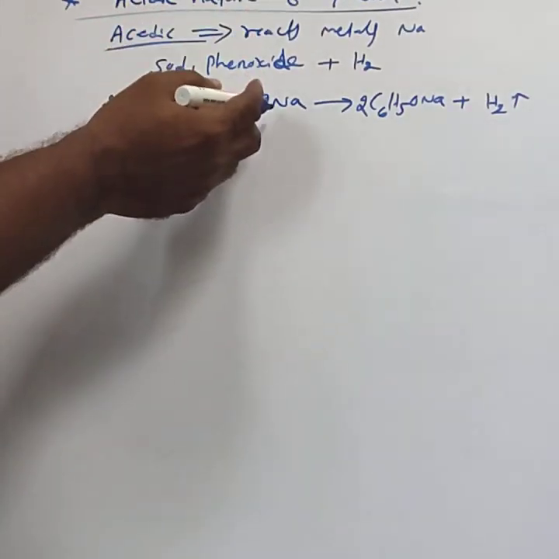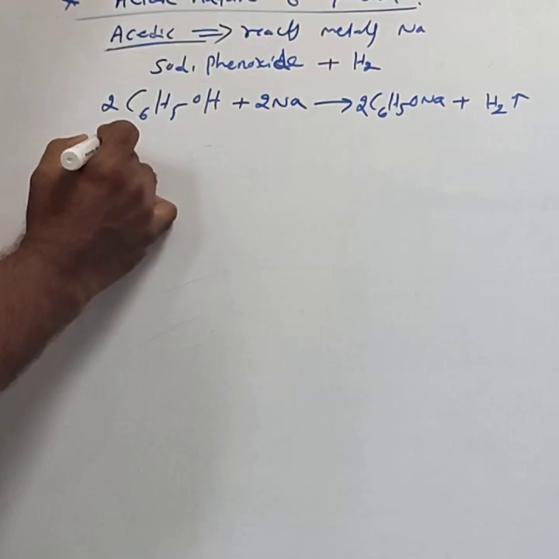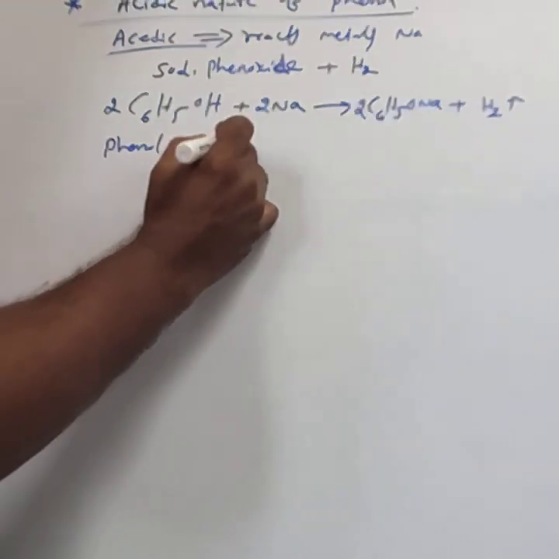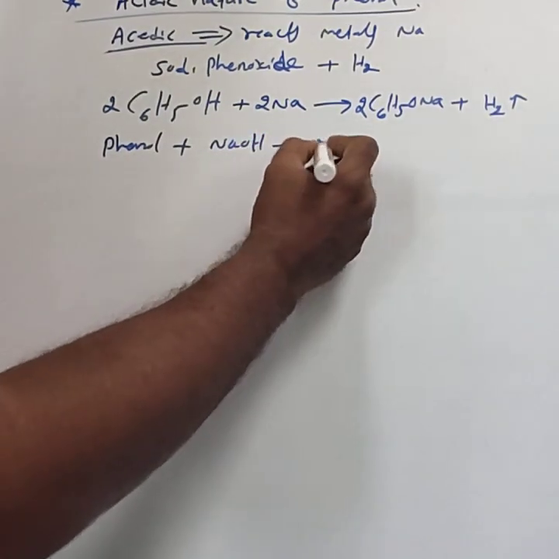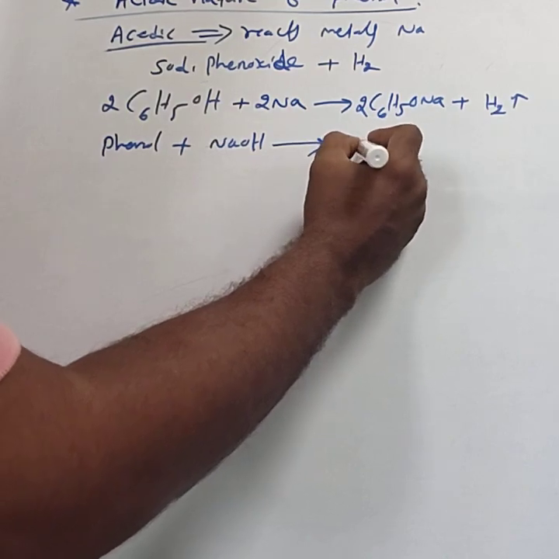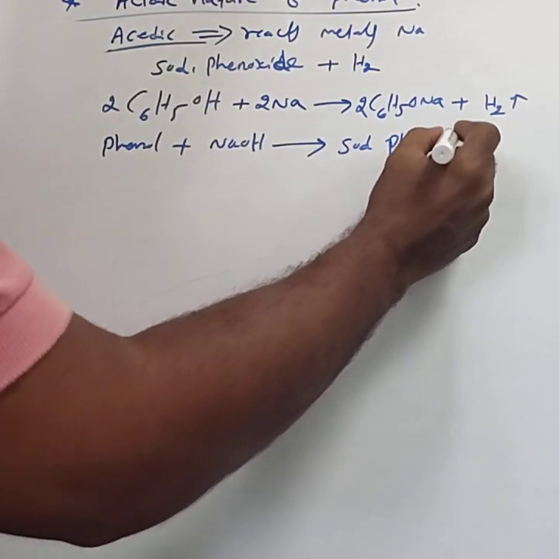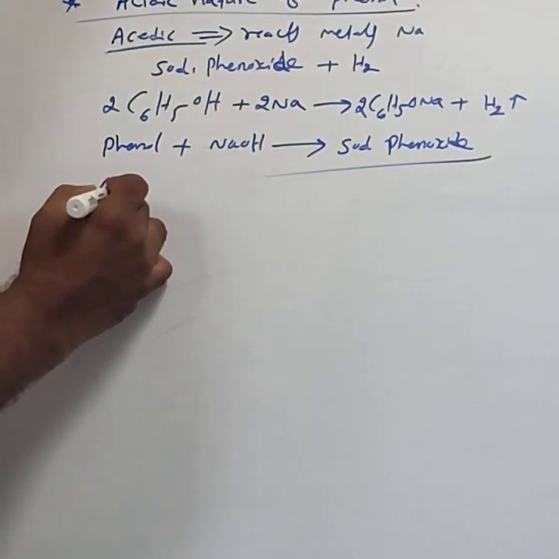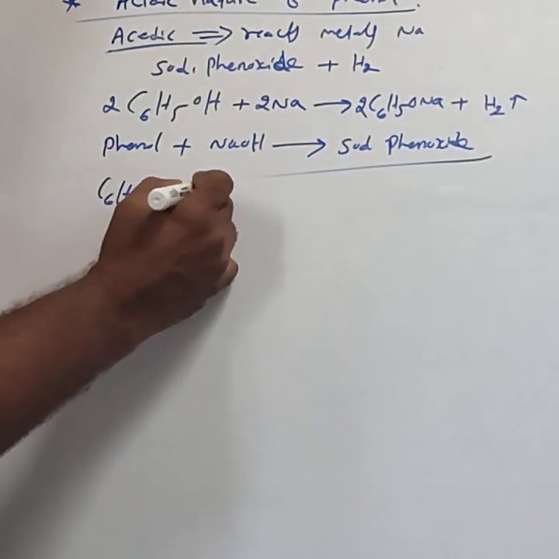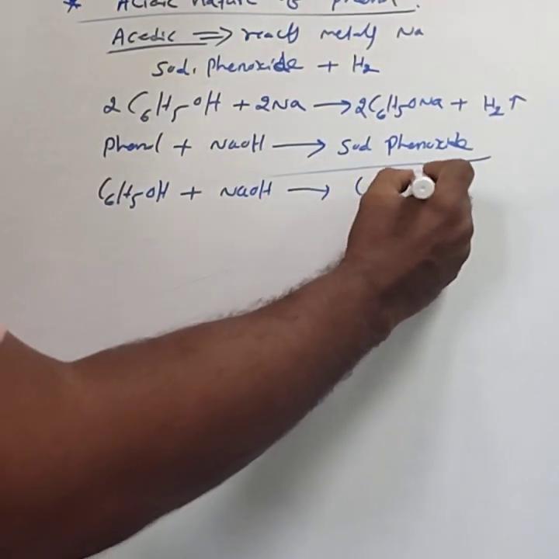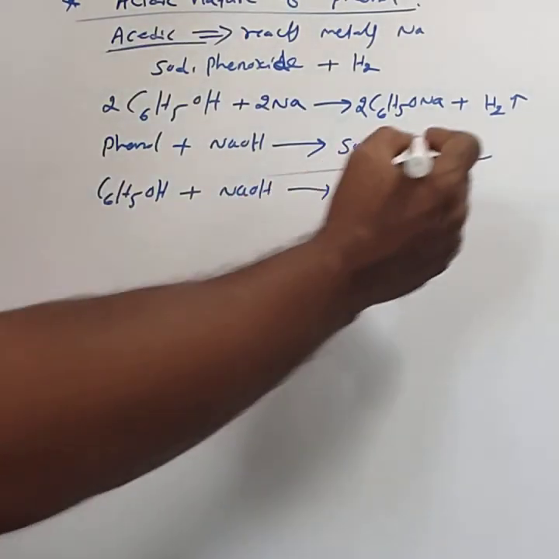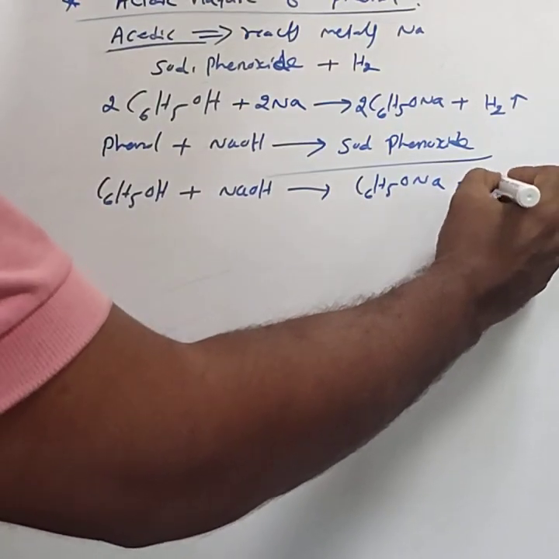In addition to active metals like sodium and aluminium, phenol also reacts with sodium hydroxide. C6H5OH plus NaOH gives C6H5ONa, sodium phenoxide, liberating water.